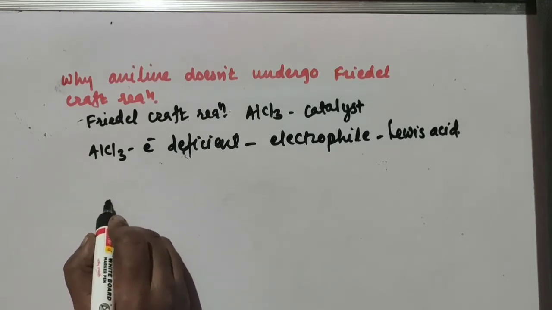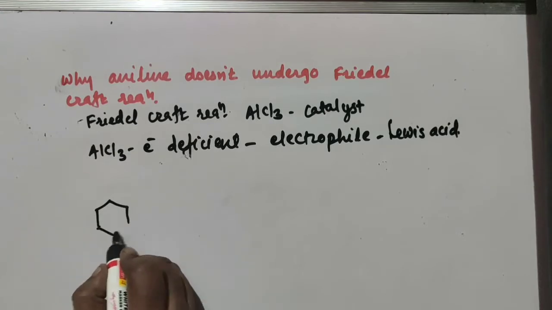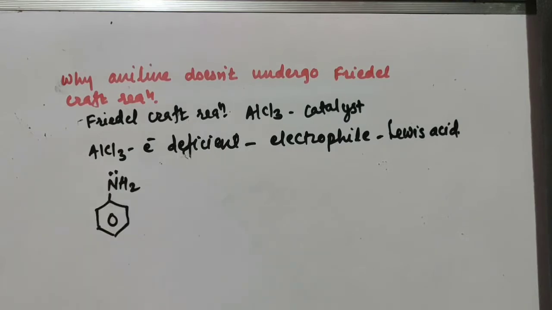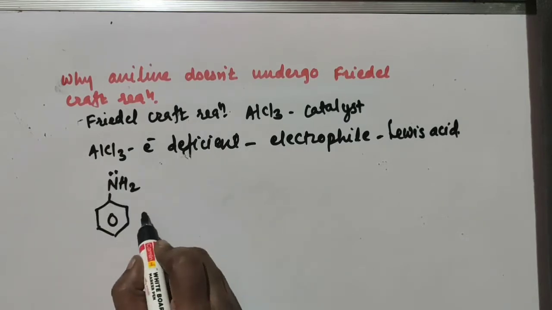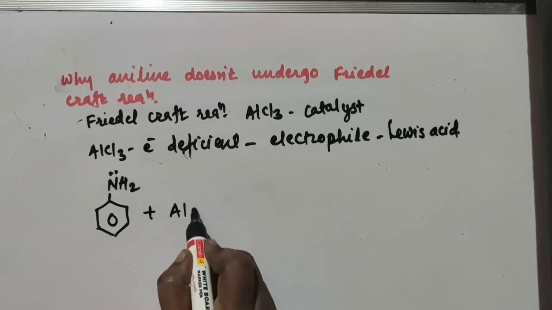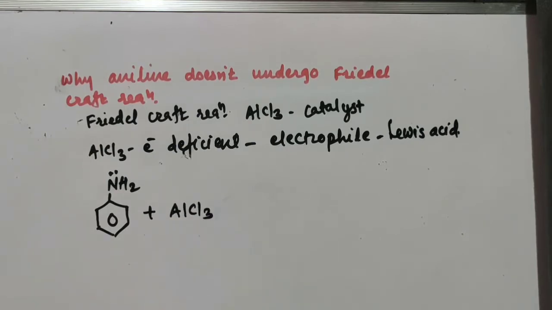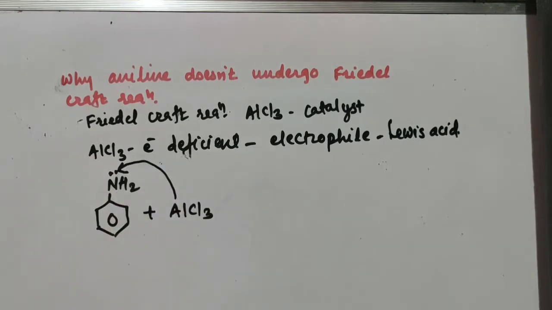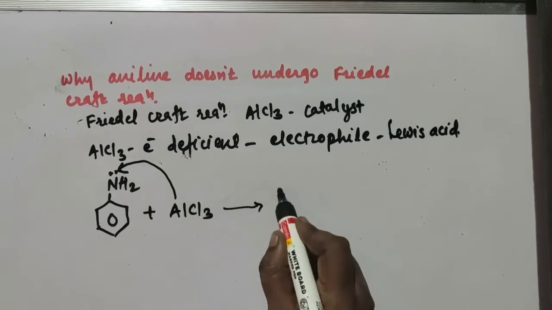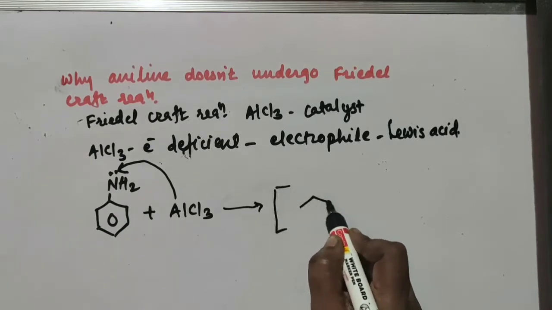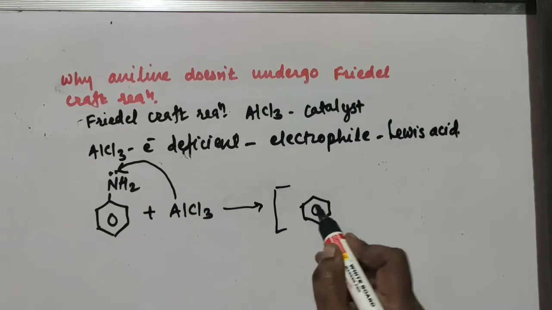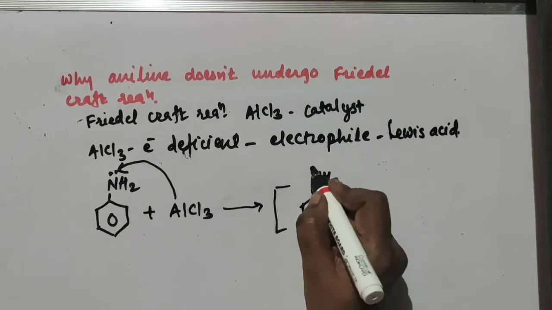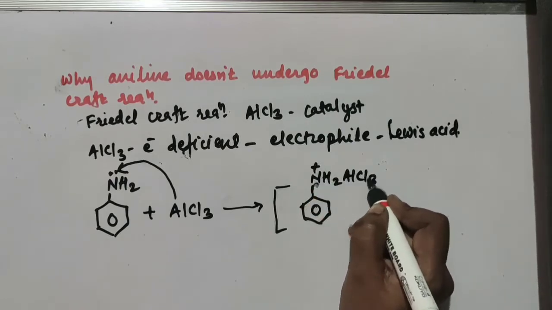So when aniline undergoes Friedel-Crafts reaction, the NH2, this nitrogen, contains a lone pair of electrons. The AlCl3, which is used as a catalyst, attacks on the electron pair of the nitrogen atom, and there is a formation of C6H5NH2+ AlCl3-.